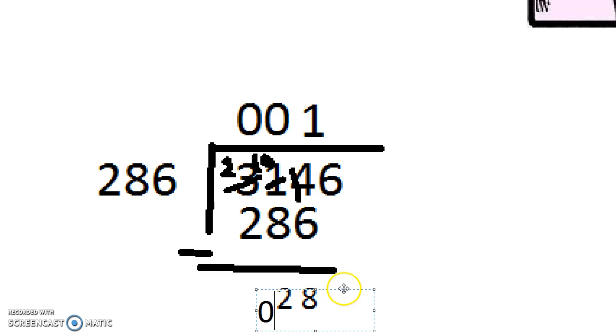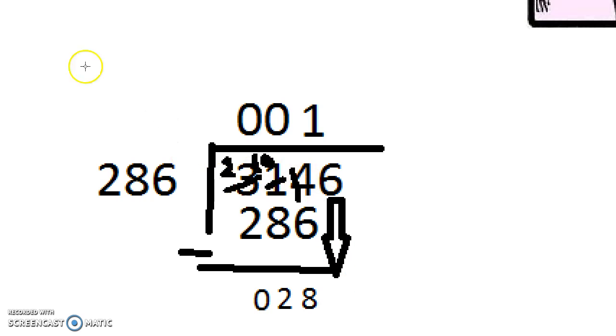But are we done? No. Because we need to bring down our 6, right? This number wasn't involved, so we're bringing him down. So I'm going to bring him down. This becomes 286. So now we have to figure out how many times can 286 go into 286. Well, that's easy. It's just one time.